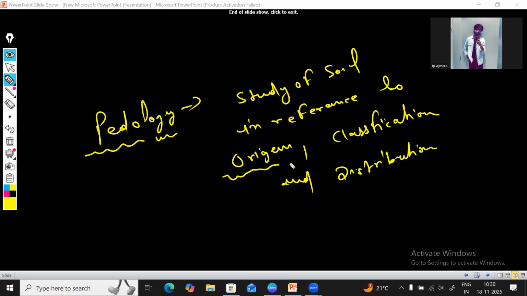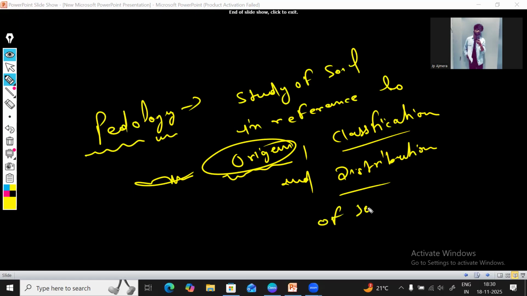These are the major things, and origin is an important one. The study of the origin, classification, and distribution of soil is called pedology. Is that clear to you?